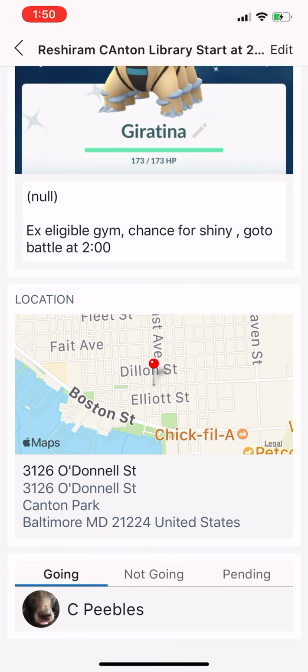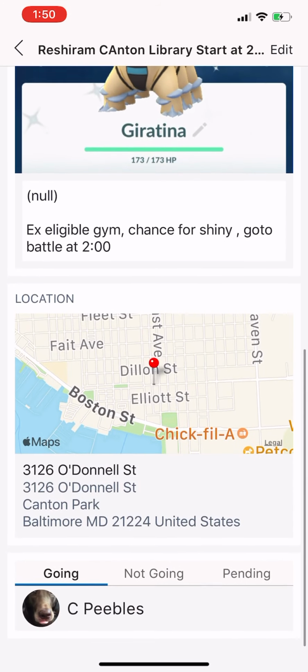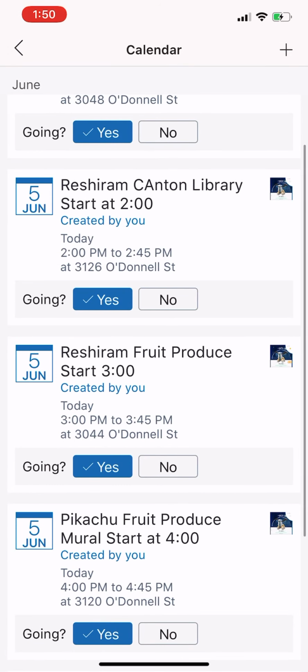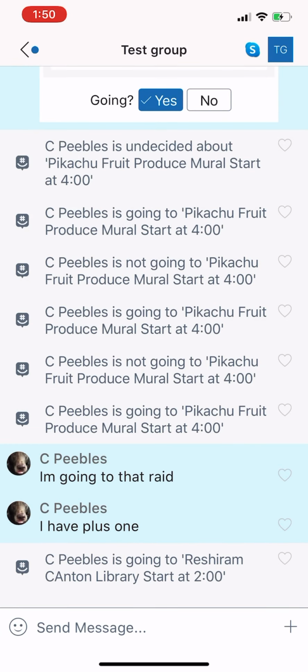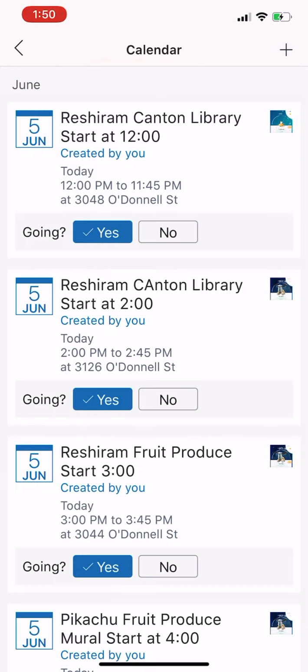But again, look at this map here, guys. By putting that location point in there, this helps people see if they can actually make it to the raid or if they can reach it. So that's why we want to put all that information in there. That's why it's important to create events. I'm going to back out of this. So that's how the calendar works. Again, to get to the calendar, we're going to go to the upper right-hand corner, hit the TG. That'll be the Pokeball in the main group, and hit calendar.